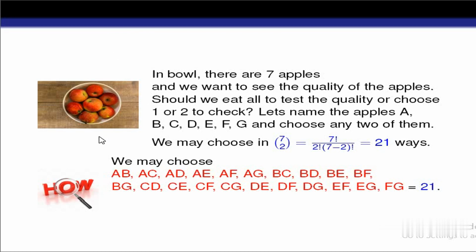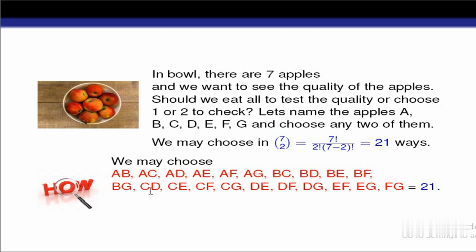In this bowl there are 7 apples, and we want to see the quality of the apples in the bowl. For this we choose 2 apples from the bowl and then infer about the apples in the bowl. After testing the 2 apples, we can infer about all the apples in the bowl. For our convenience, let's name the apples A, B, C, D, E, F, G. Out of the 7 apples we have to choose 2. In how many ways can we choose 2 apples from the 7 apples? We can choose in 7C2 ways, that means in 21 ways.